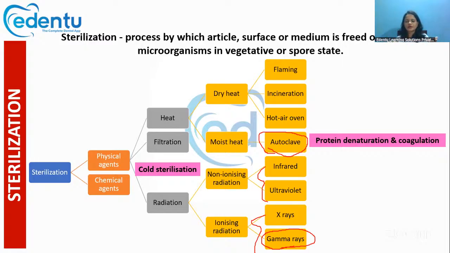So what we can do is use other methods of sterilization, which include cold sterilization. In cold sterilization, the temperature is not at all increased. So all these methods, like filtration and the radiation methods of sterilization, they all come under this cold sterilization method, because the temperature is not getting increased. So that is called cold sterilization.